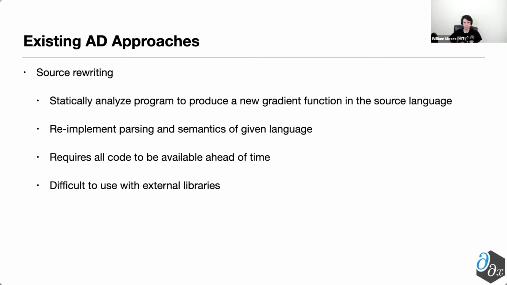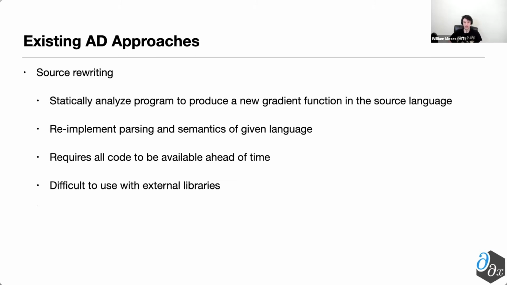The third approach is known as source rewriting, in which you have some tool that takes in the source code of whatever program that you want to differentiate. It'll statically analyze it and then produce a new gradient in that original source language. Existing approaches aren't great, and they tend to have to re-implement parsing and the semantics of a given language, and thus as a consequence, similarly have to rely on using a subset of the language currently supported by the tool.